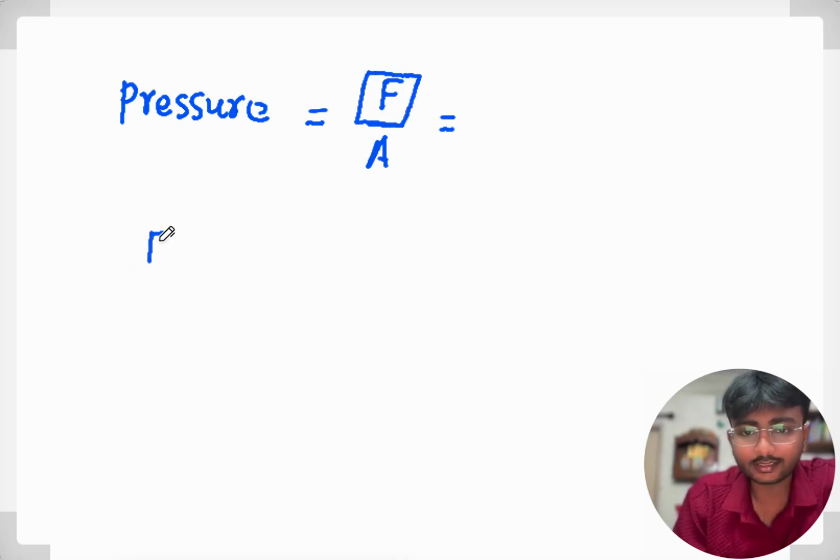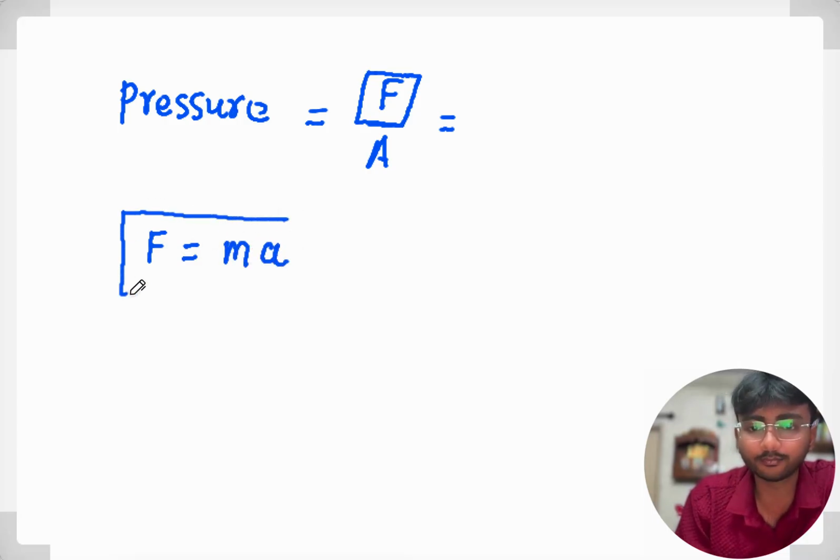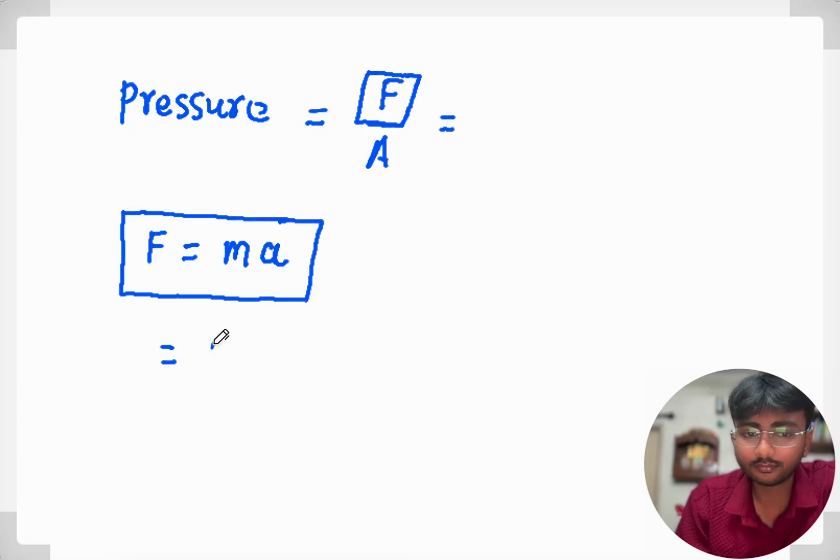In earlier classes, you have studied that force equal to mass into acceleration, F equal to ma, right? So the SI unit of mass is what? Kg. And we have just calculated the SI unit of acceleration, right? That is meter per second square.